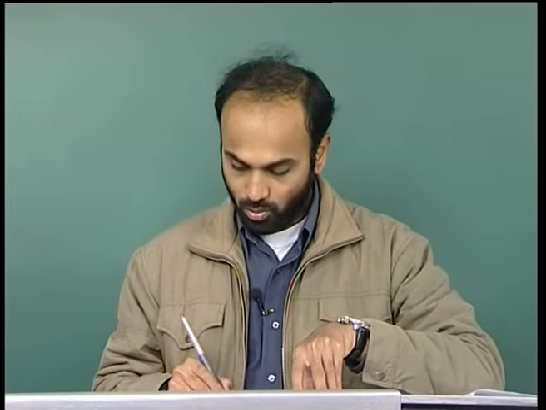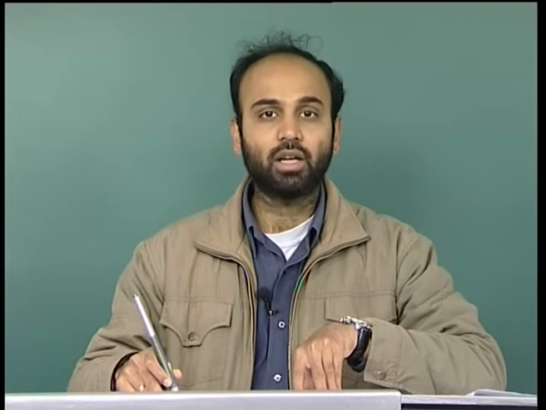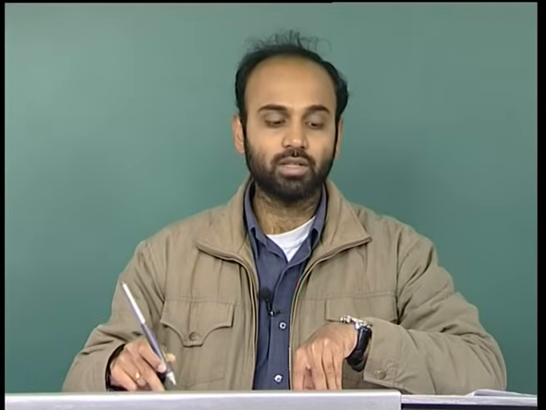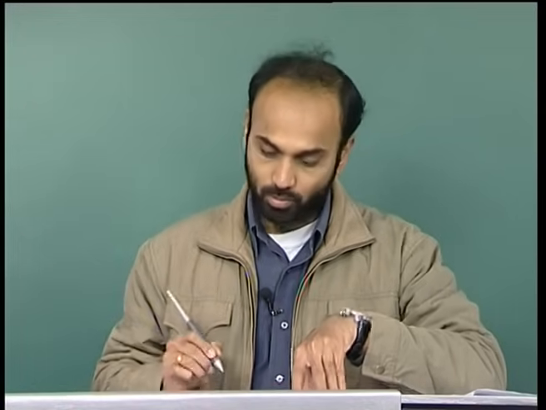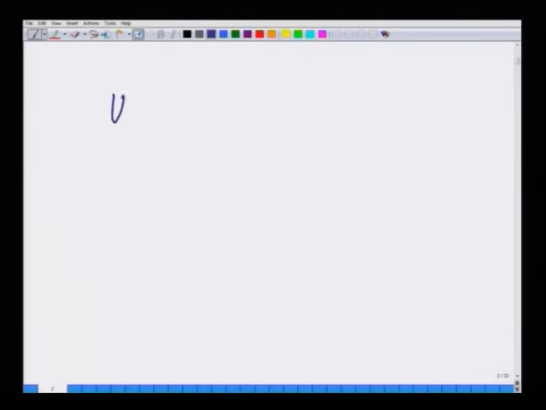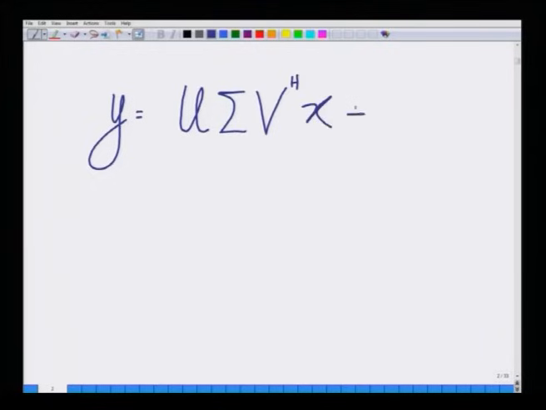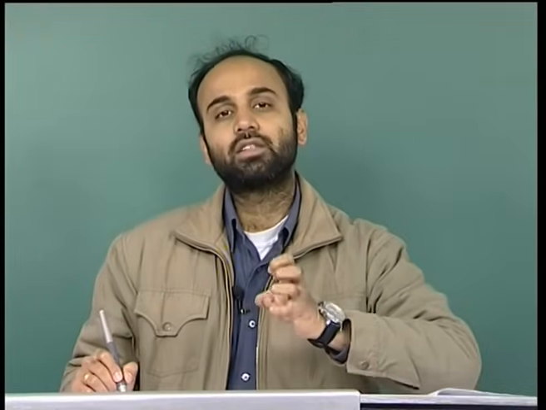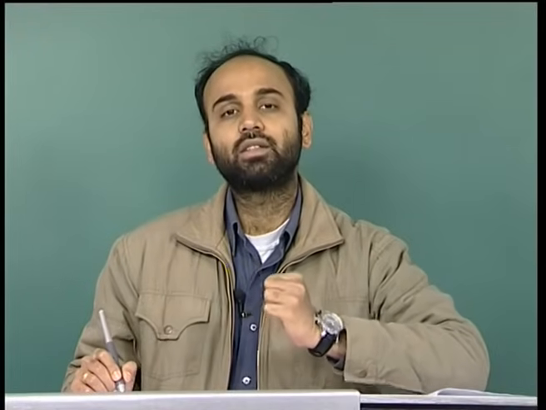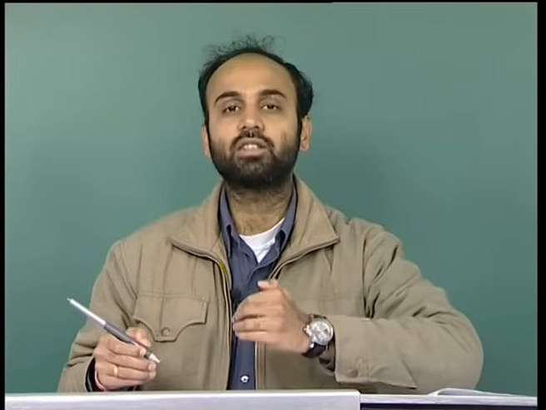What I am going to do is substitute here that H equals U sigma V Hermitian, that is, I am going to substitute the singular value decomposition. Hence, I can write this as y equals U sigma V Hermitian x plus n. At the receiver, I can multiply the received vector y by U Hermitian. This is nothing but receive beamforming. You have multiple beamformers in the matrix U.